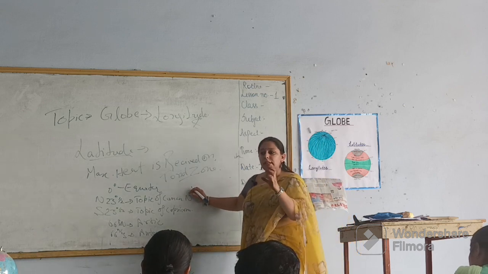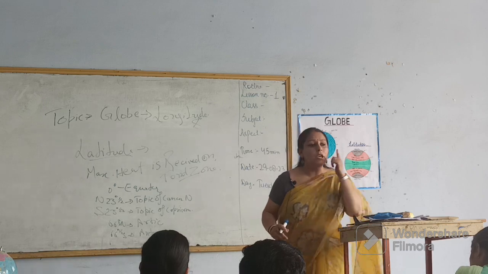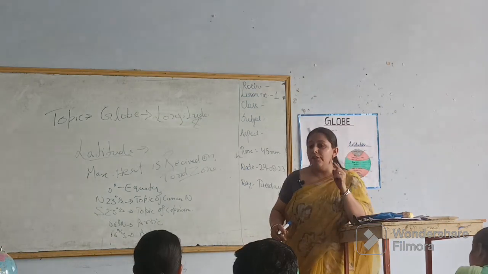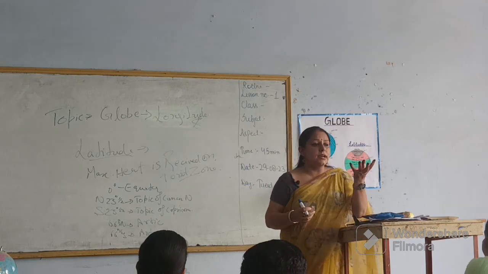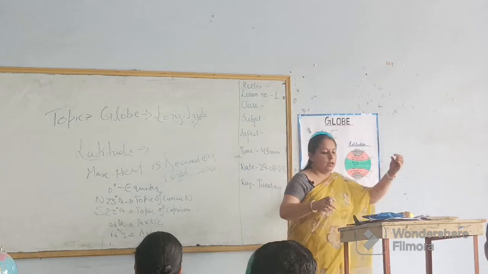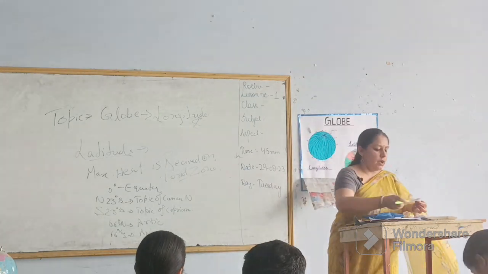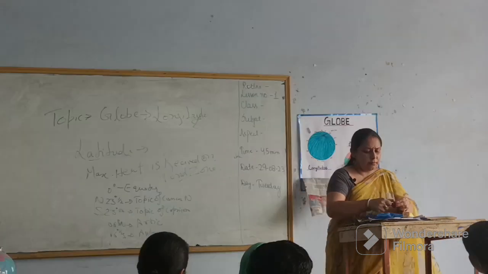Now there is another thing, that the latitudinal circles are not equally divided, they are uneven. That is, the equator circle is very big and then the circles get shorter, shorter, shorter. I will tell you with the help of an onion.